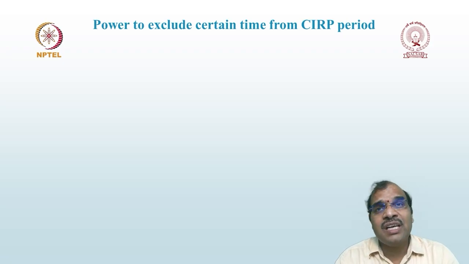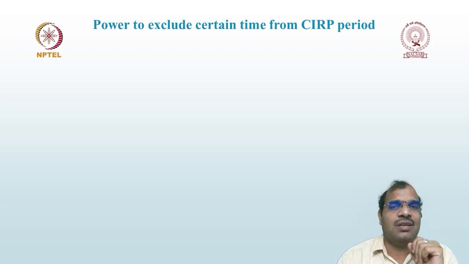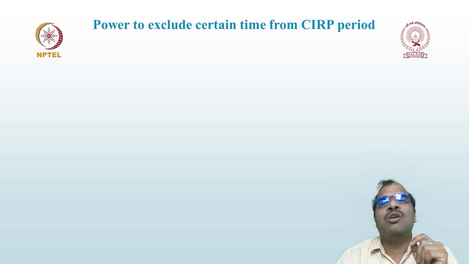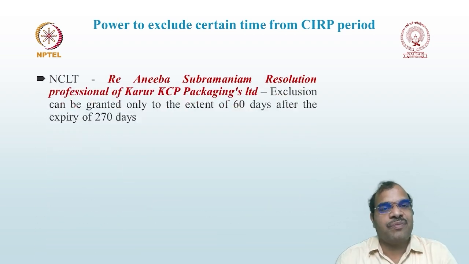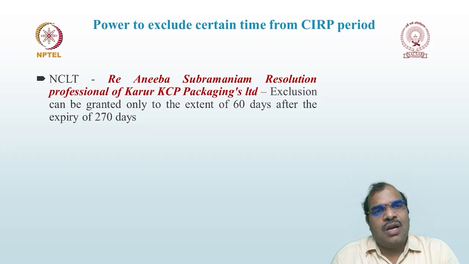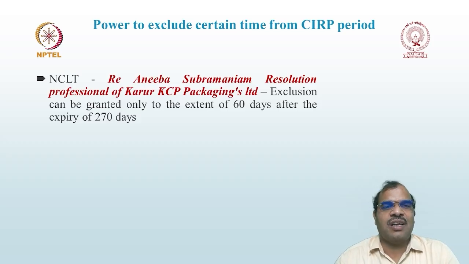Then, while calculating this 270 days, there are certain days which are to be excluded from the time of the CIRP period. What is to be excluded? In the matter of Aniba Subramaniam, resolution professional of Karur KCP Packagings Limited, NCLAT held that exclusion can be granted only to the extent of 60 days after the expiry of 270 days.